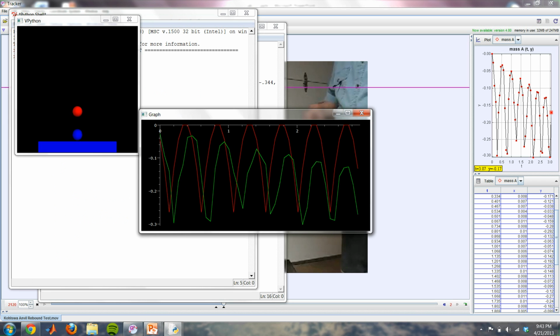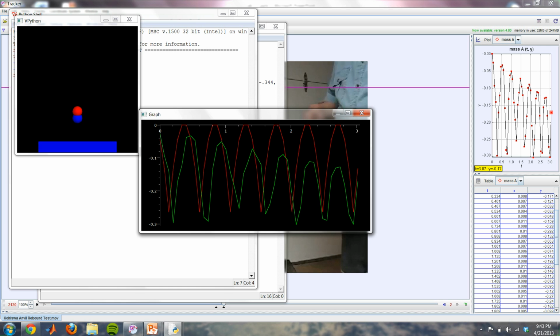You can see the two balls bouncing. The red is the computational version, the perfectly elastic bounce, and the blue is the experimental data taken using the YouTube video. You can see that the ball bounces are very similar in pattern, but the experimental ball doesn't bounce to the same height every time. It decreases a little bit, and that is why it is not a perfectly elastic bounce.